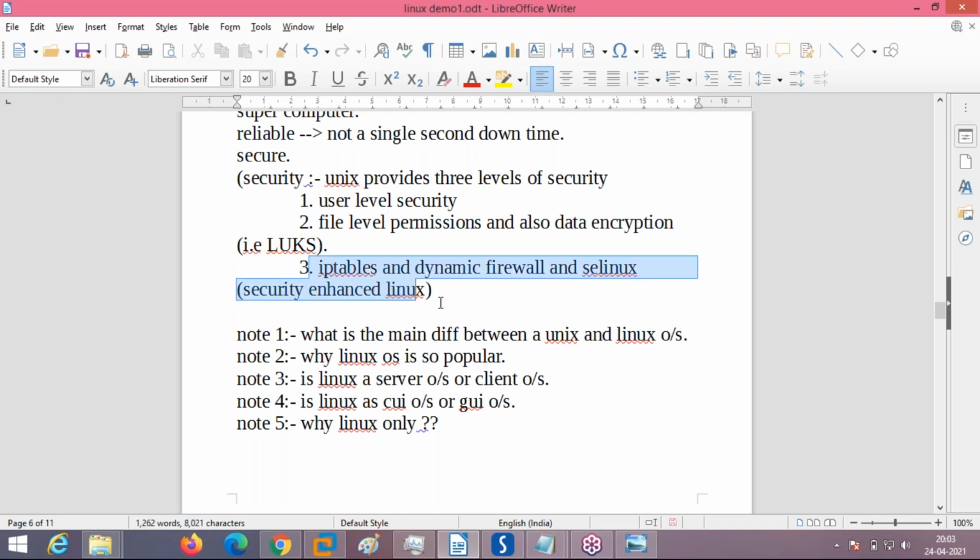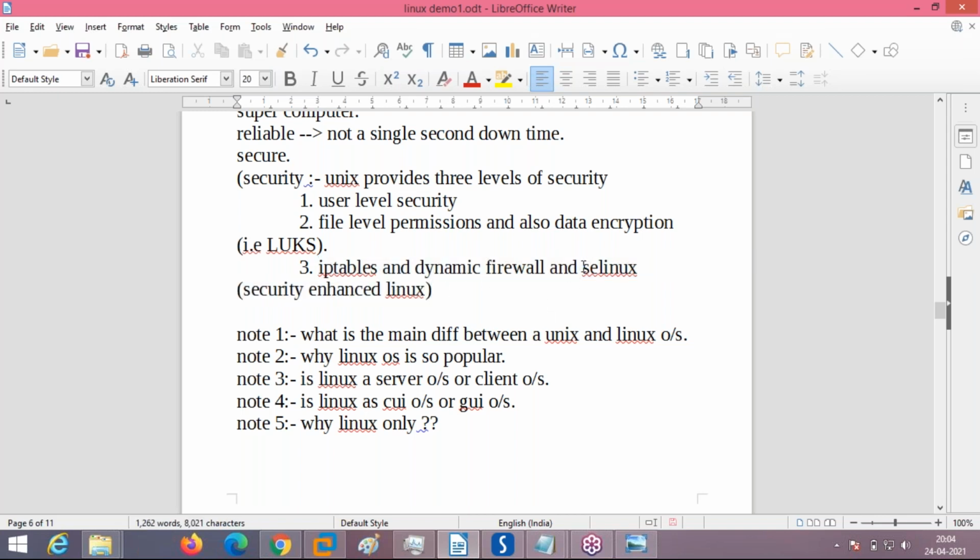Third level of security, IP tables and dynamic firewall. IP tables and dynamic firewall is the third level of security. What you call firewall in Windows is equivalent to the inbuilt IP tables and dynamic firewall in Linux. And these firewalls are up to the mark. They can be compared to all the commercial firewalls in Windows by Norton, McAfee, ESET. They are on par with those firewalls, and it is free.